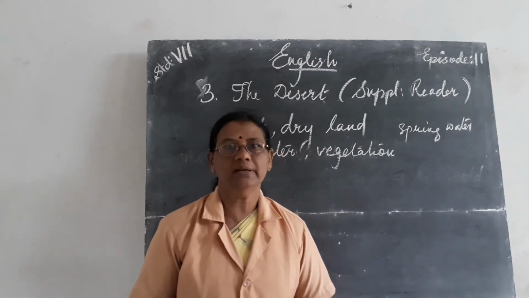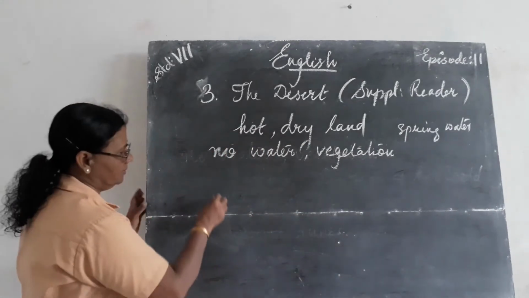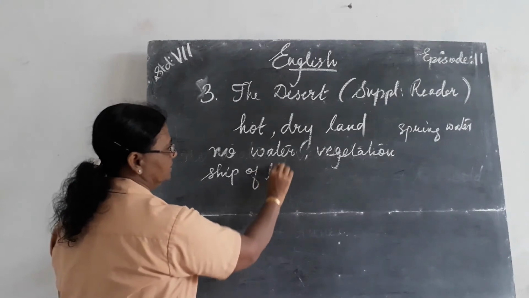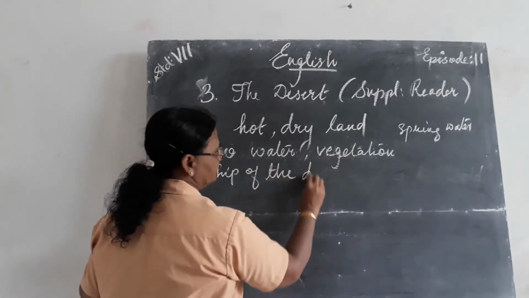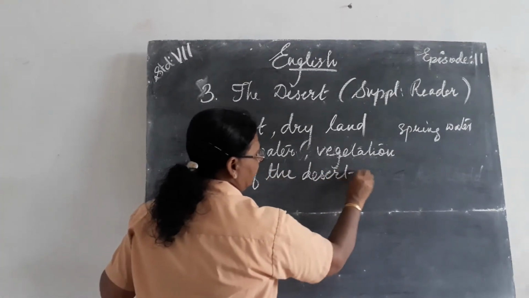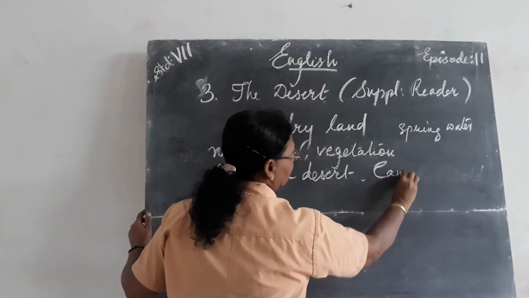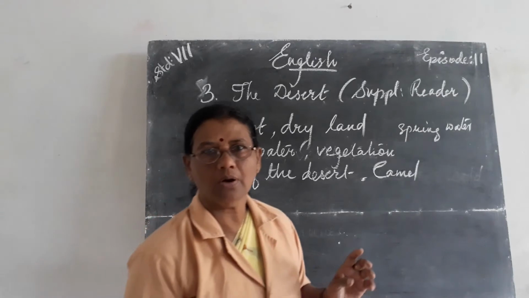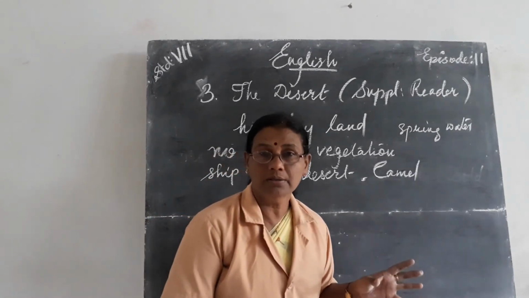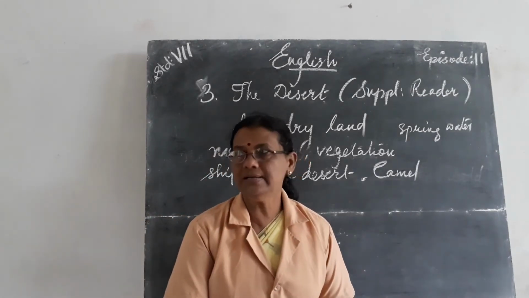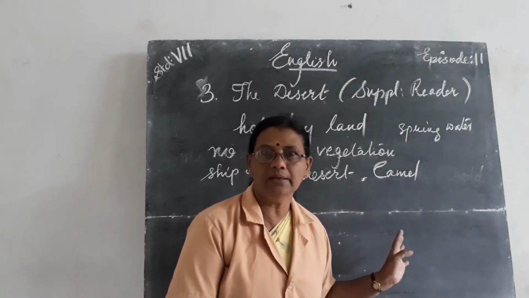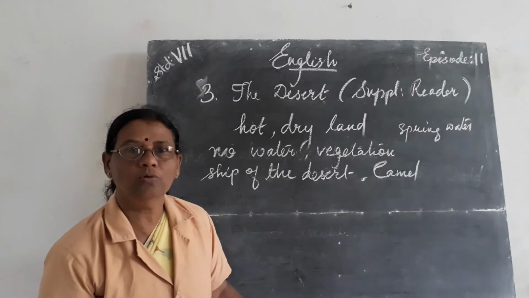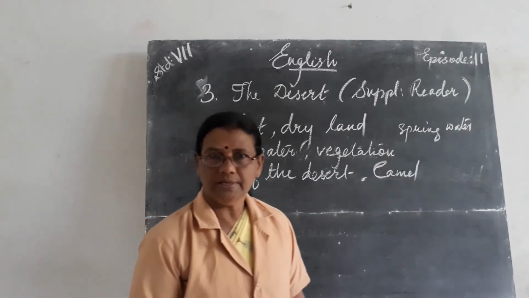So we have studied the sheep of the desert. Who is the sheep of the desert? Which animal is referred to as the sheep of the desert? Yes, camel, isn't it? So camel is the only animal which can survive in that hot desert, isn't it? So now we will see how this animal is living over there when it is a place where no water and cultivation is there.